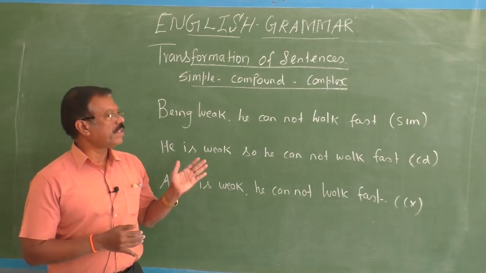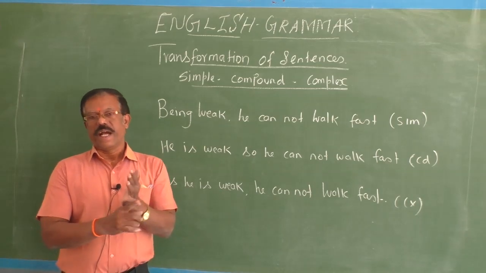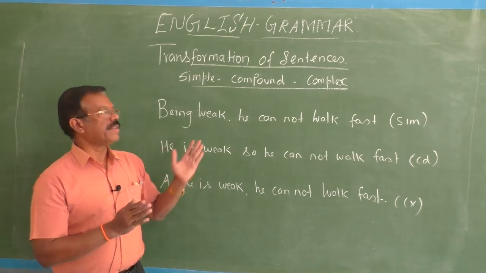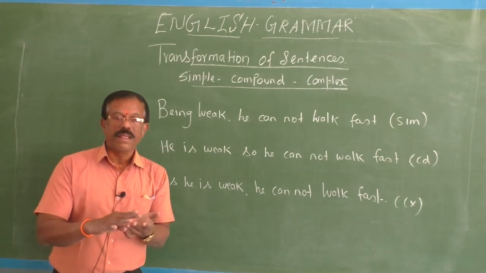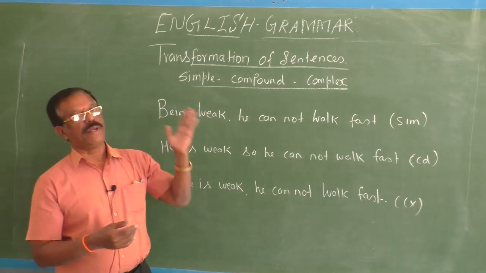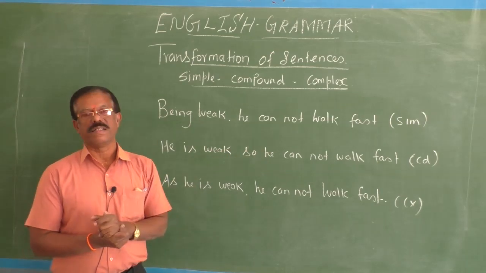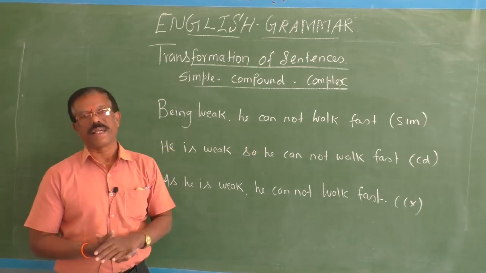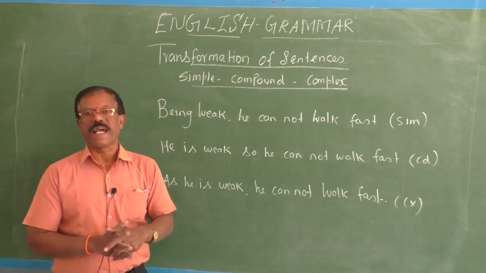What is a simple sentence? A sentence that has only one finite verb and has only one main idea. That type of sentence is called a simple sentence. So, a simple sentence is a sentence that has only one finite verb. It may have only one main idea. It may have a phrase or may not have a phrase. See this sentence: being weak, he cannot walk fast. Here the only main or finite verb is cannot walk. So, a simple sentence has only one finite verb in it.